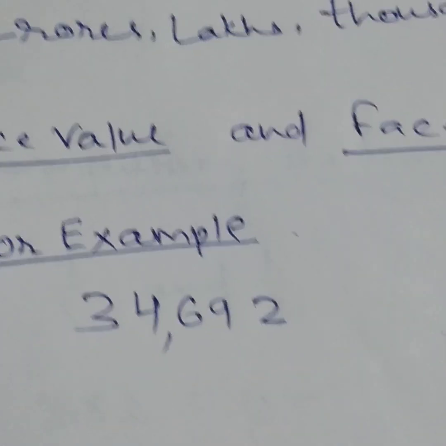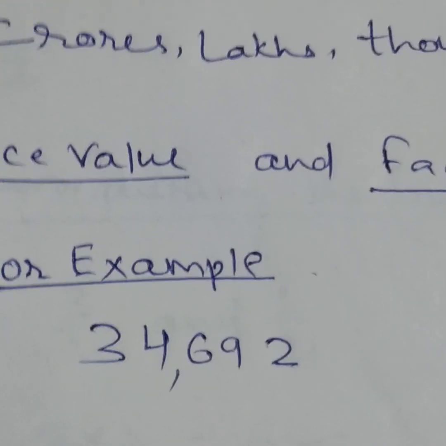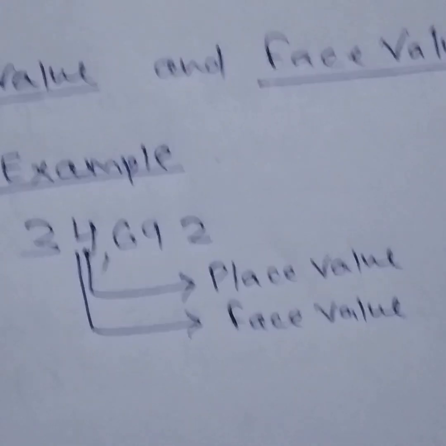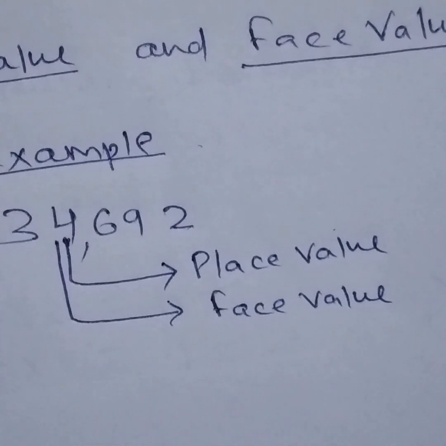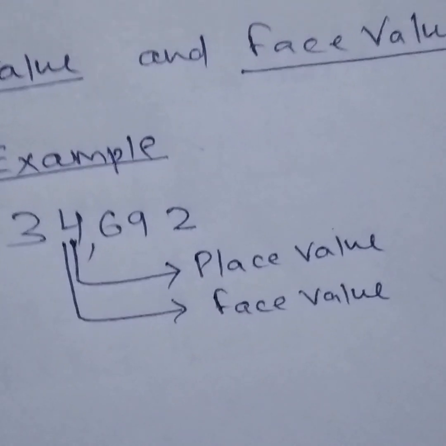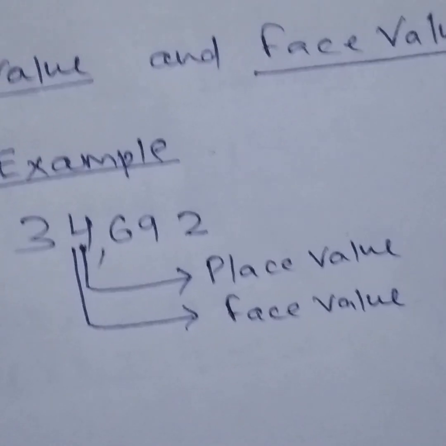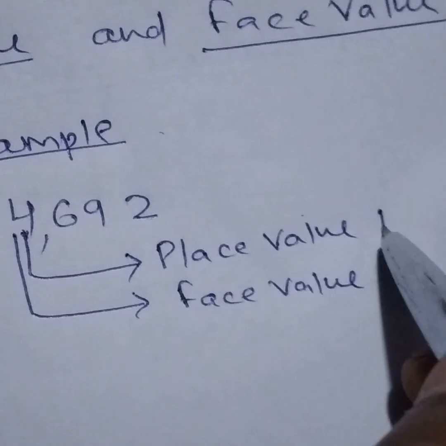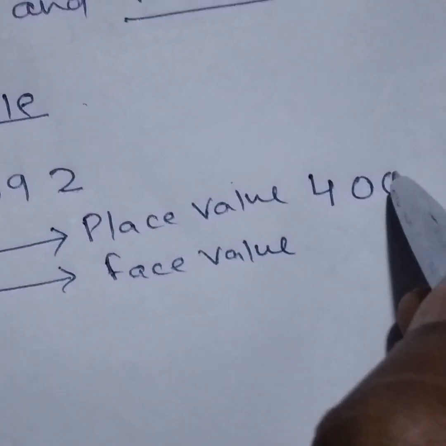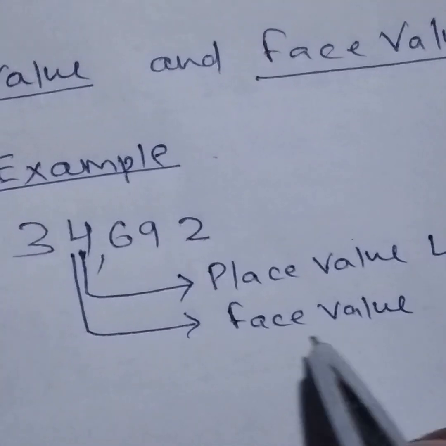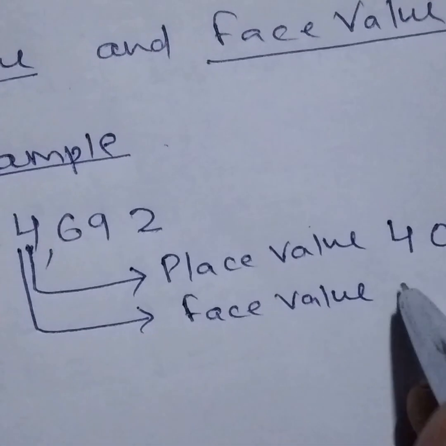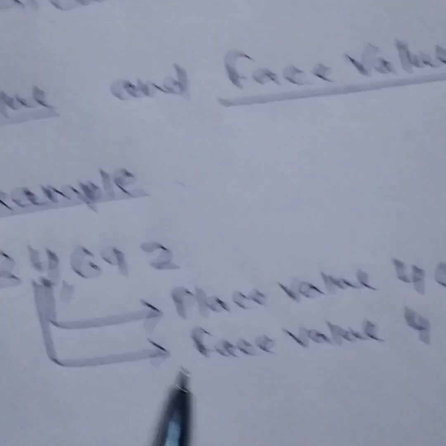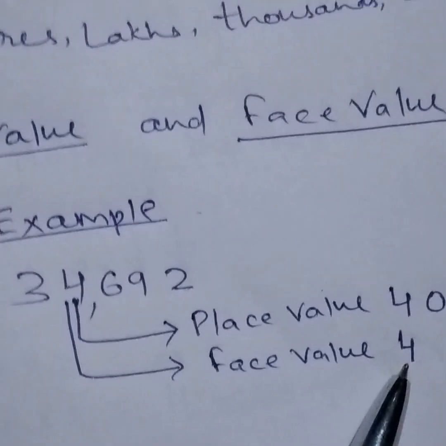For example, here the number is 34,692. If we discuss the place value and face value of 4 in 34,692, the place value of 4 is 4,000, but the face value is only 4. Whichever place it occupies, its face value is only 4.